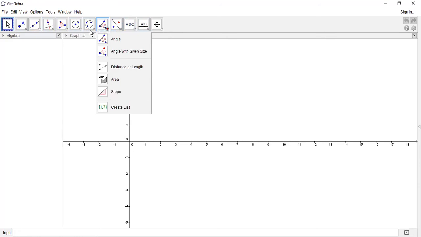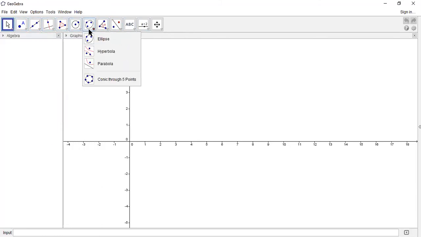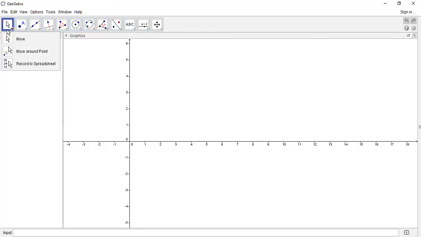In our book it is given that up to this angle we have to use all the tools. While working with this, you can note down the names of the tools. This is the move tool, this is the pointer, this is the line tool, the perpendicular tool, the polygon tool, circle, ellipse, angle. Then reflect angles, then text. These are the tools. We have to use them. Up to here, at least you must know the names of all the tools.